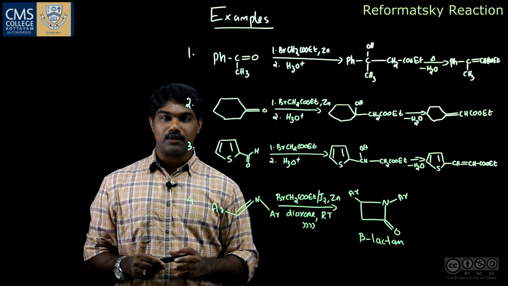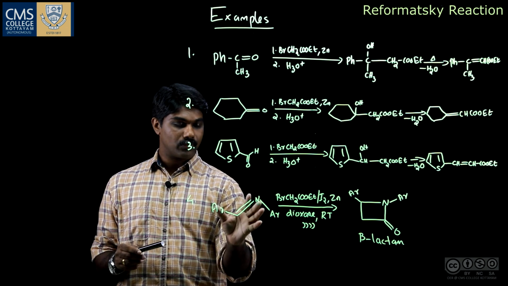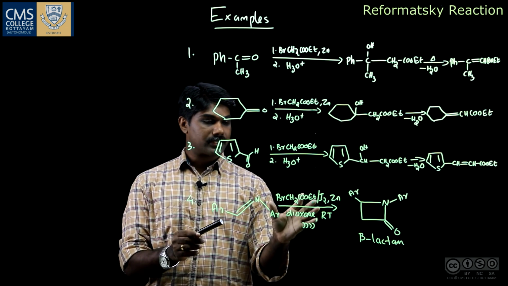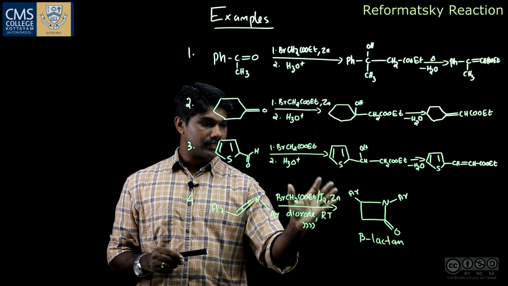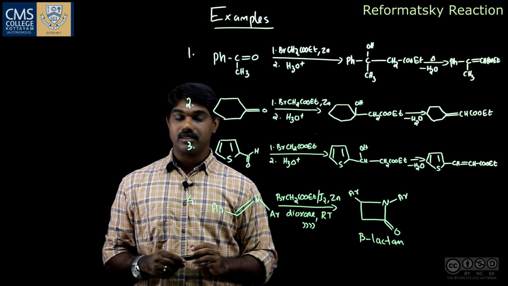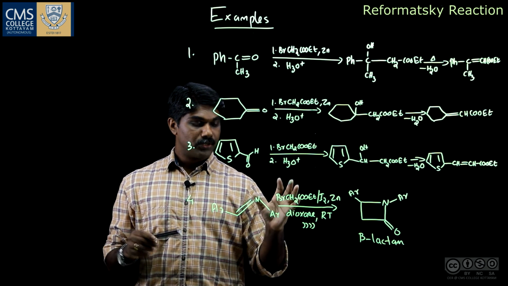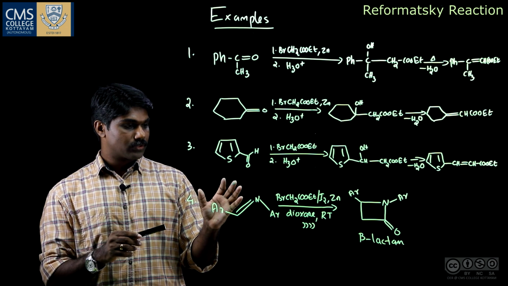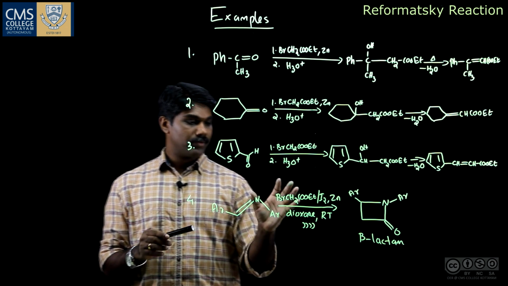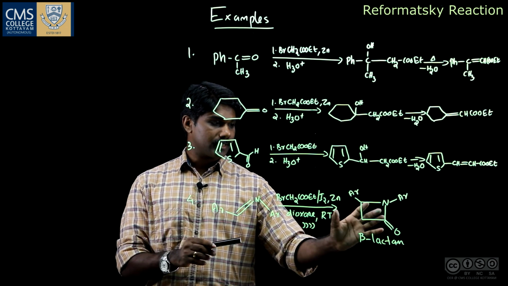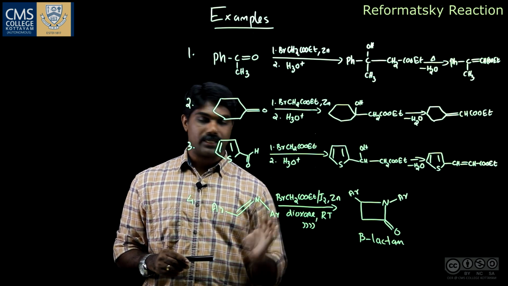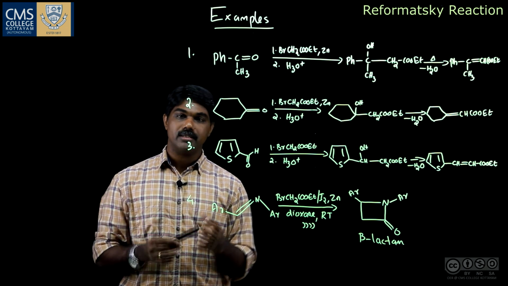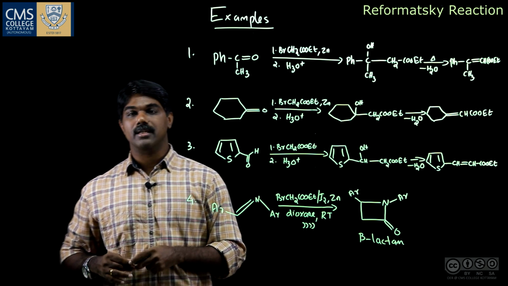Instead of taking a carbonyl compound, here we took a Schiff base, that is an imine. This imine reacts with the alpha haloester and zinc in dioxane solvent at room temperature. When you apply sound energy, these reactions are called sonication reactions, and it gets converted to beta-lactam. So the Reformatsky reaction can also be extended to imines to construct heterocyclic ring systems.